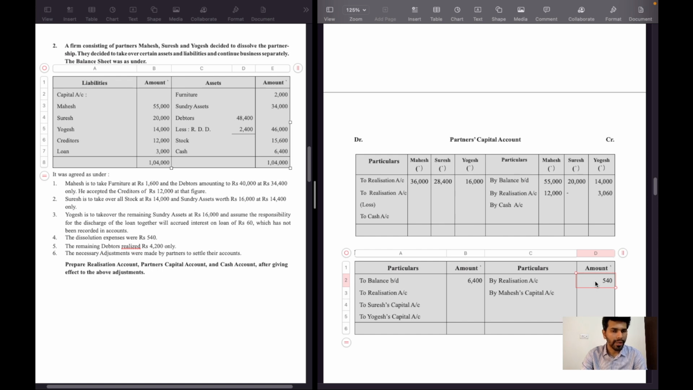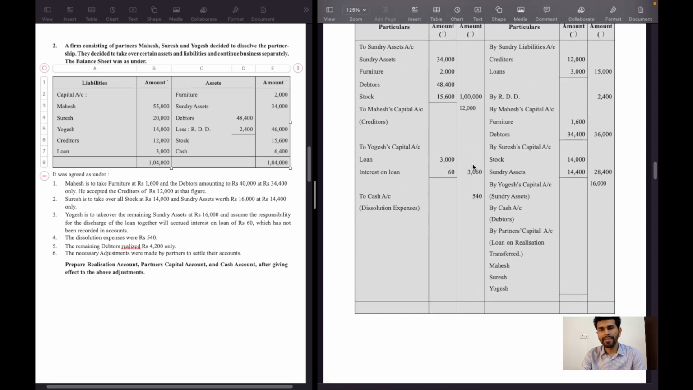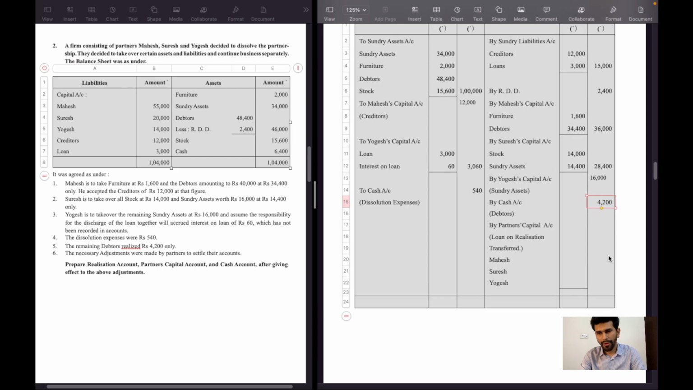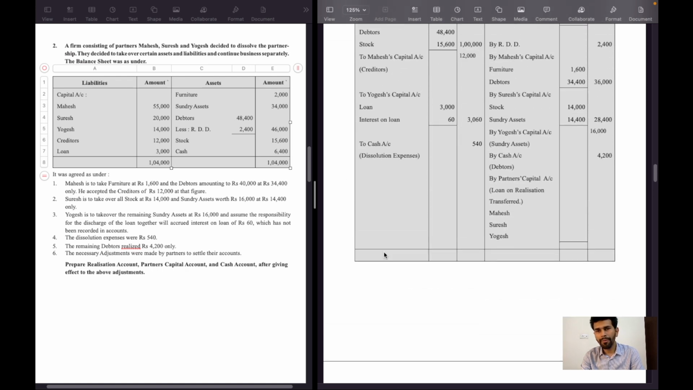Fifth adjustment, the remaining debtors realized 4,200 only. So realization account credit side by cash account, debtors realized at the rate of 4,200 rupees, and cash account debit side to realization account 4,200. Adjustment number 6, the necessary adjustments were made by partners to settle their accounts. This is just information. No entry will be affected.